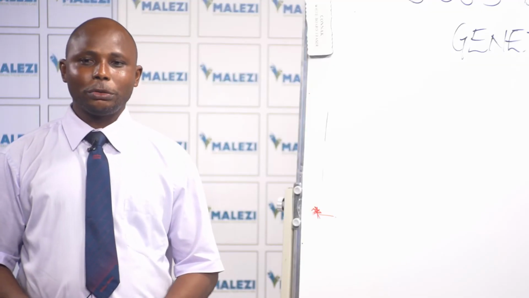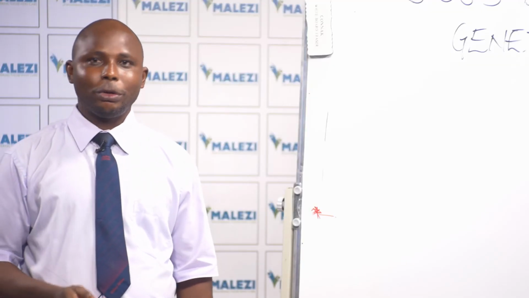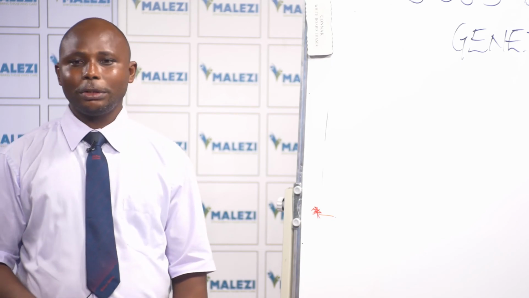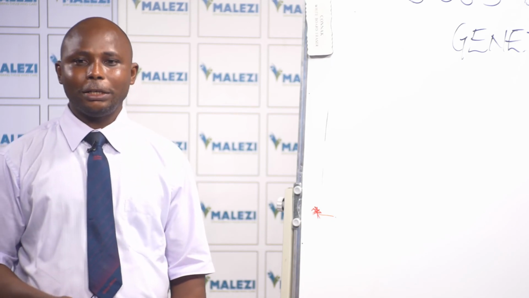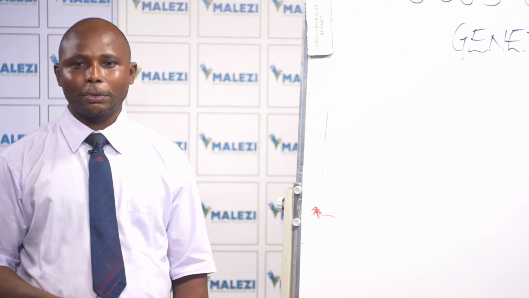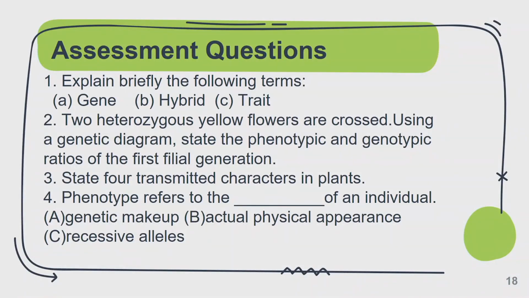Now, we are going to quickly have our questions and answer session. So just stick around as we answer the following questions. Question number 1. Explain briefly the following terms: gene, hybrid, trait.